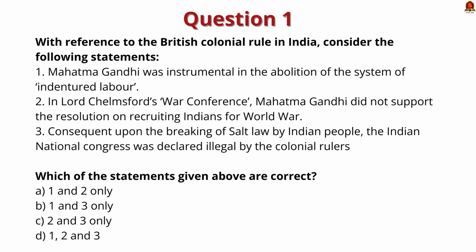Now look at the second question about British colonial rule in India. 3 statements are given and you have to find which of the statements given here is or are correct. Here the first statement says Mahatma Gandhi was instrumental in the abolition of the system of indentured labor. See, here indentured labor mean a bonded labor who are hired on contract for working on plantation in various colonies